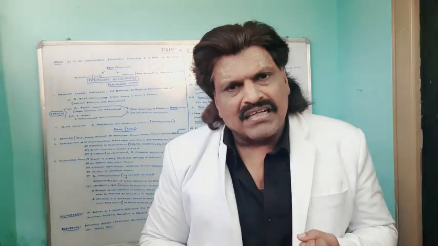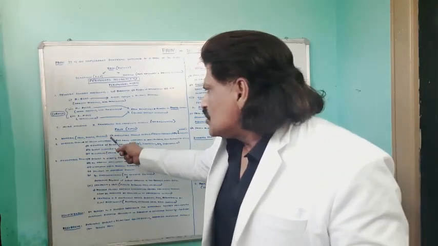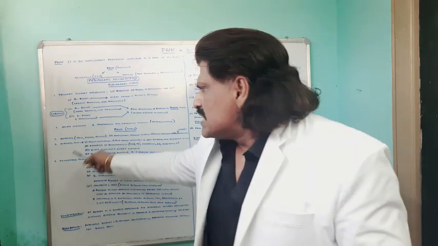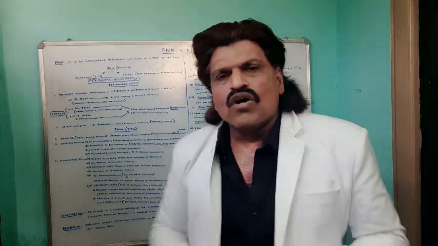Now let's see pain, the different types of pain. The different types of pain are: one, the somatic, which is perceived at the level of the skin, bones, joints, muscles. Second is the visceral pain, which is perceived from the visceral structures. Third is the neuropathic pain, which is perceived at the level of damage of the nerve fibers, which also includes causalgia, that is, the nerves which acquire adrenergic sensitivity. So we have somatic, visceral and neuropathic types of pain.